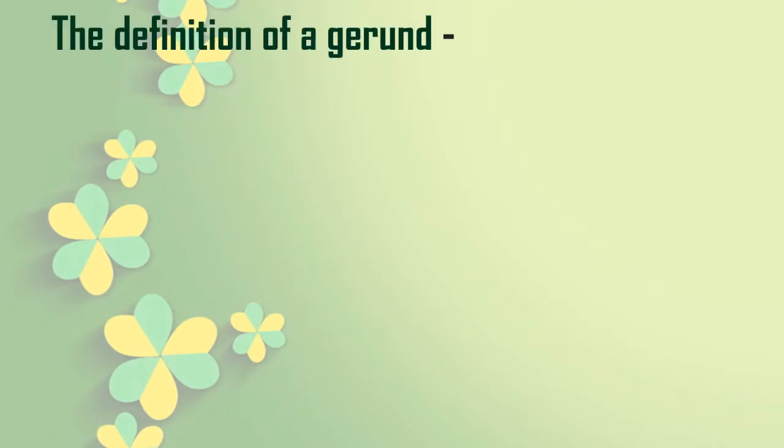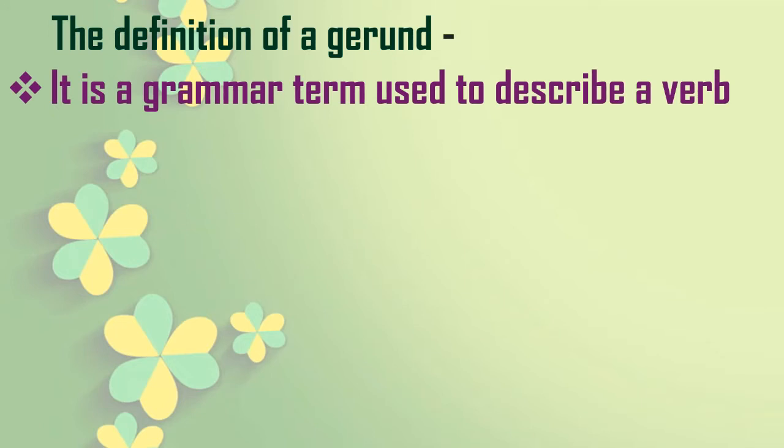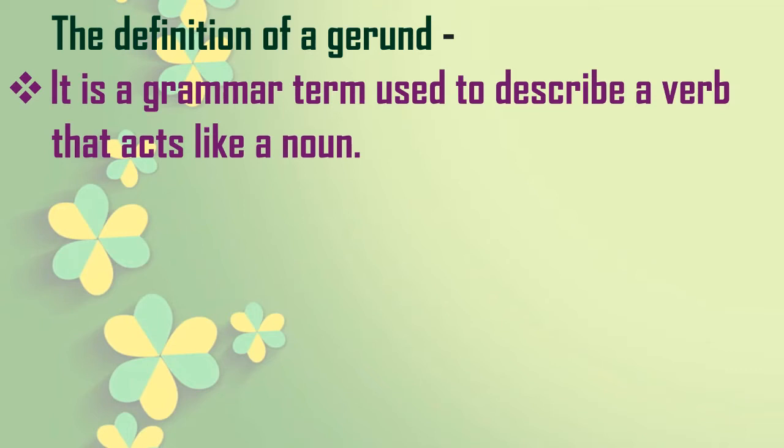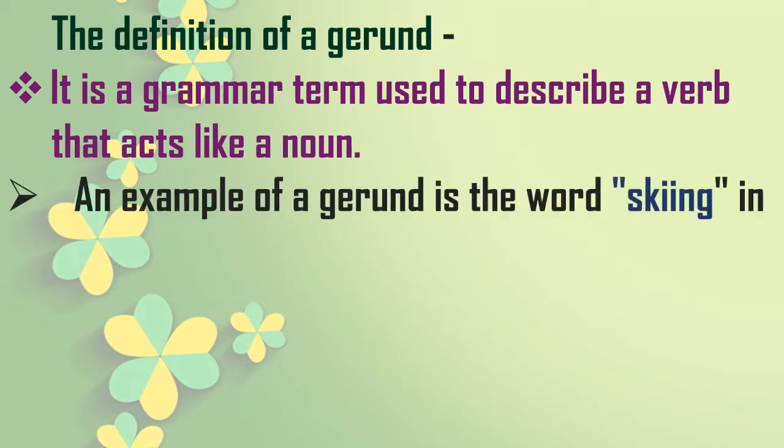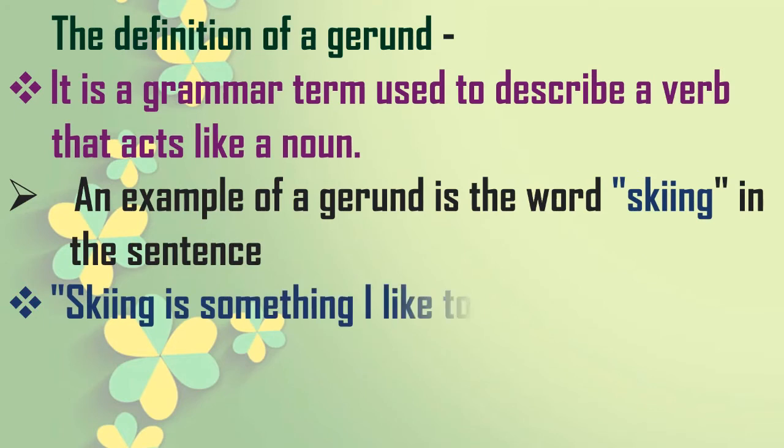Now we will see one definition of the gerund. A gerund is a grammar term used to describe a verb that acts like a noun. Basically it is a verb, but in sentences, when it acts like a noun, it is known as a gerund. We will see one example with the word skiing. Skiing is an action word, but when it comes in the sentence and plays the role of a gerund, see how it arises in the sentence.